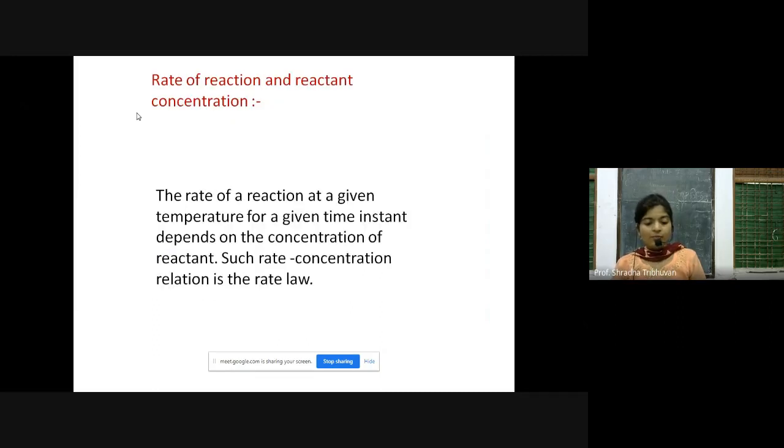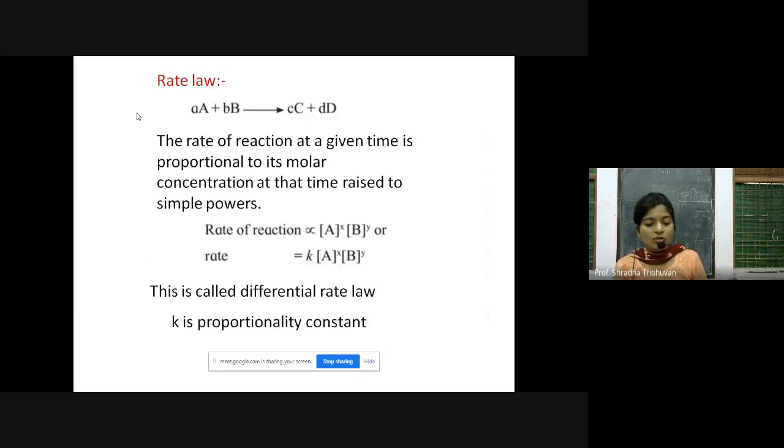Here you can see that the rate of reaction at a given temperature for a given time instant depends on the concentration of the reactants. Reactants are capital A and capital B, and concentration means active mass, which is always represented in square brackets, as you can see on the screen. That is, rate of reaction is directly proportional to active mass of A raised to X into active mass of B raised to Y.